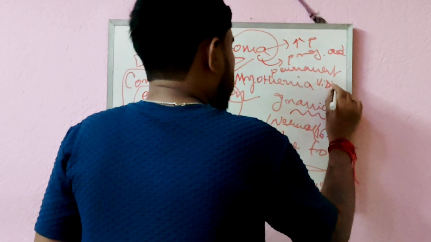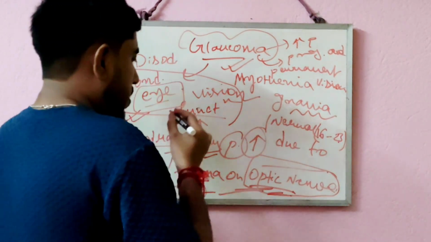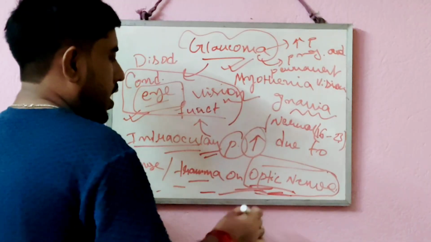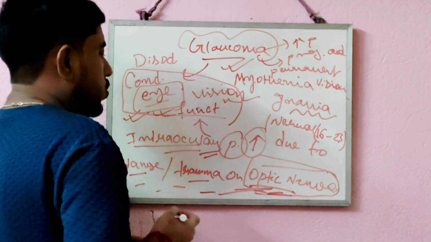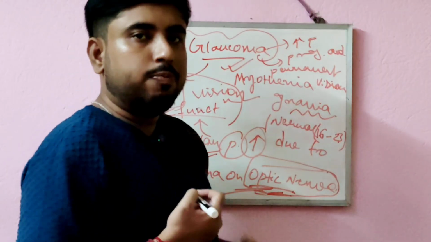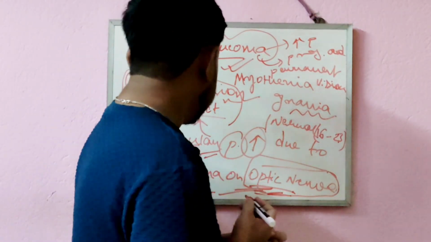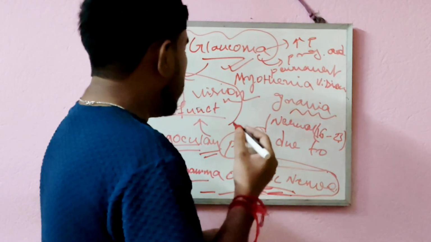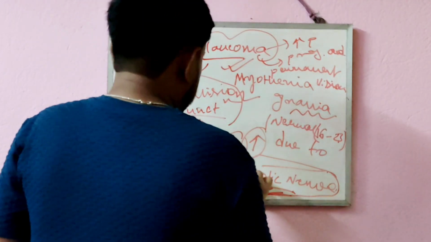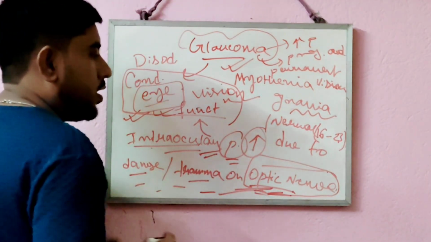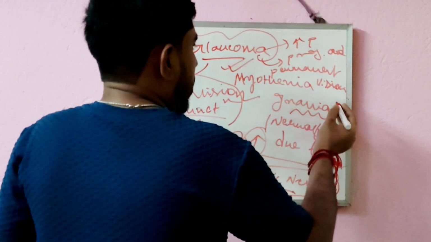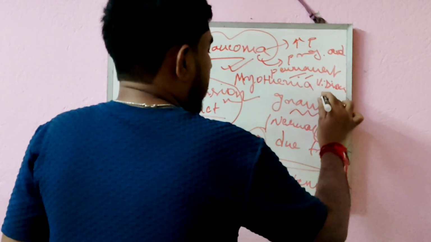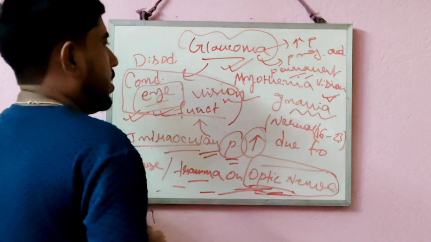Due to the inefficient work of the optic nerve or damage in the optic nerve, the eye becomes unable to send proper vision function to our brain, which causes increased intraocular pressure and damage in the optic nerve, that leads to progressive and then permanent vision loss.